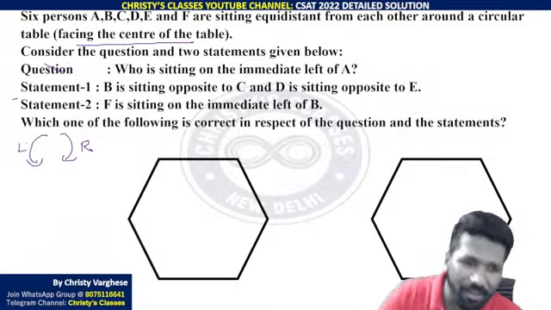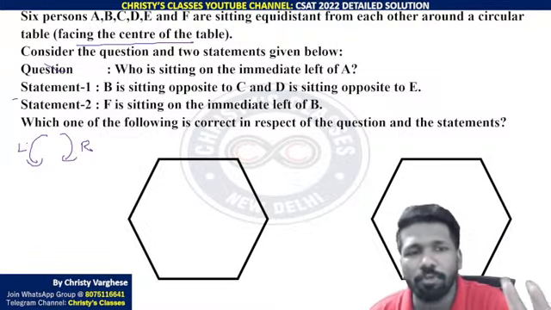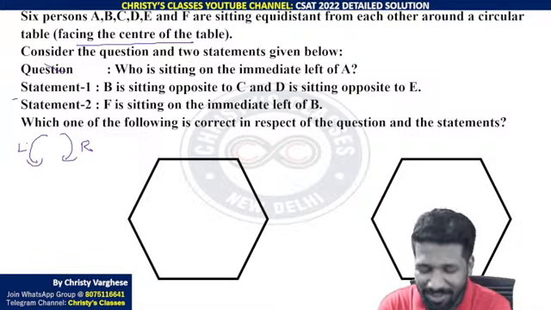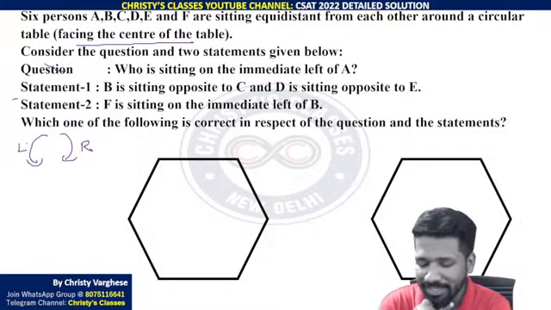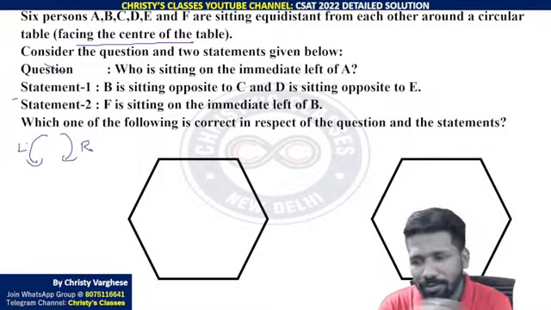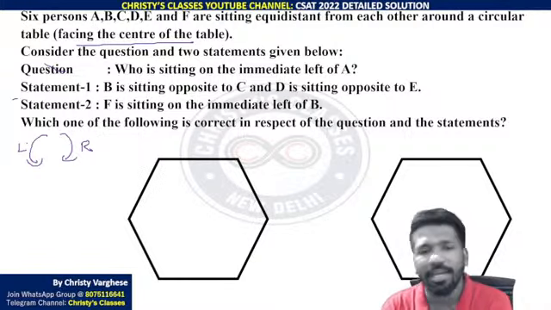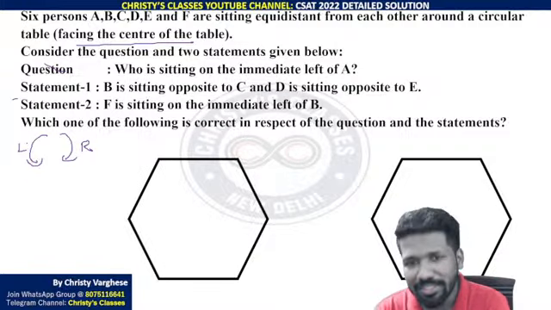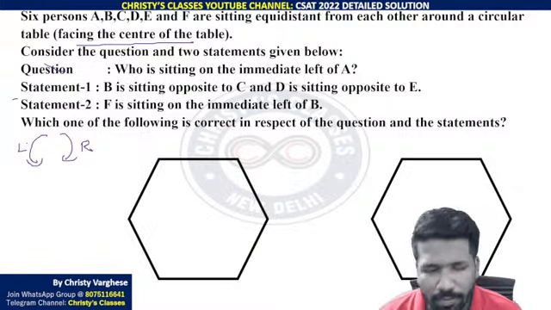If you don't want, you do the other way, left as clockwise and right as anti-clockwise. But throughout the question, you should be consistent in the convention. Like for one sentence you take left as anti-clockwise, next sentence you take left as clockwise, definitely you will get a wrong answer or you will not end up at an answer. But if you choose a random convention, whether left is clockwise or anti-clockwise, any one of it you choose, and throughout the question you are consistent in that, you will not make a mistake, because your answers are also analyzed in the same convention way. That's why. So I am taking this convention, left as anti-clockwise and right as clockwise.